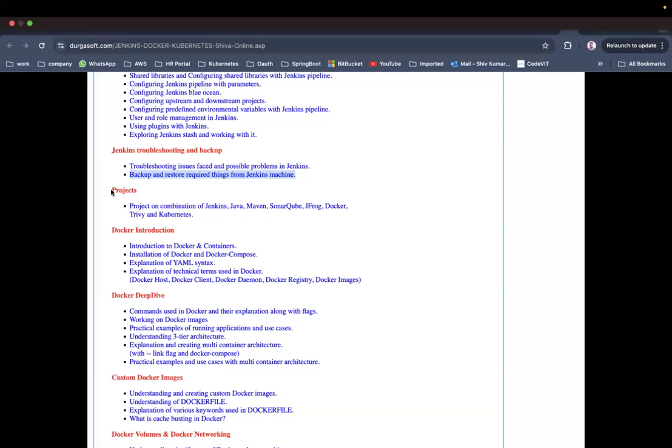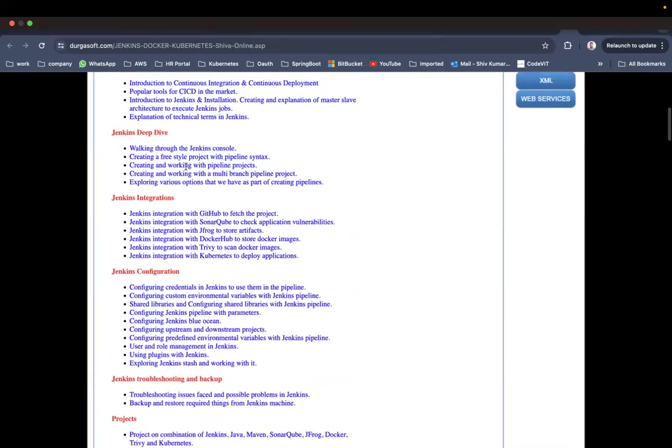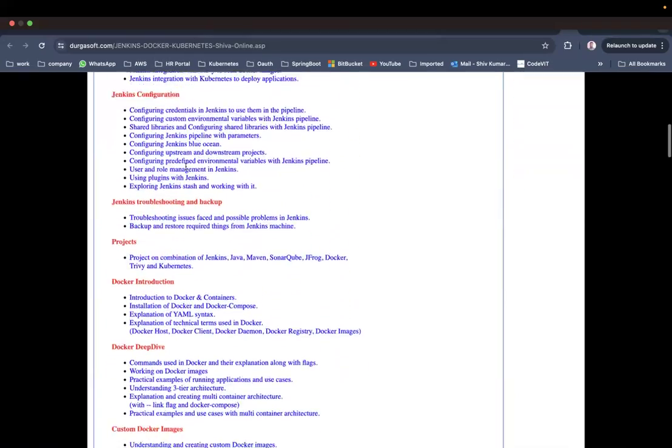Now projects. With Jenkins, we are going to do one project. I have a separate presentation for the projects. It is very good actually. We are going to see a project on a combination of Jenkins, Maven, Java, SonarQube, JFrog, Docker, Trivy, and Kubernetes. All of this will be part of the project in the Jenkins pipeline. We are going to see that. Jenkins will be completed as part of this.